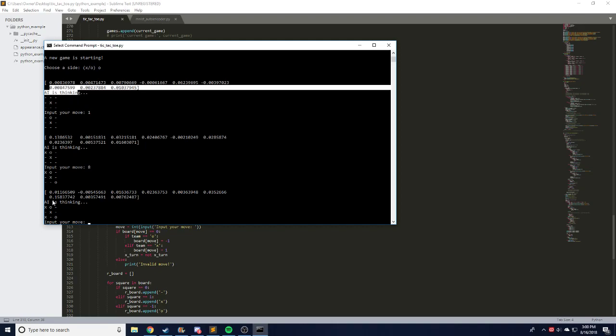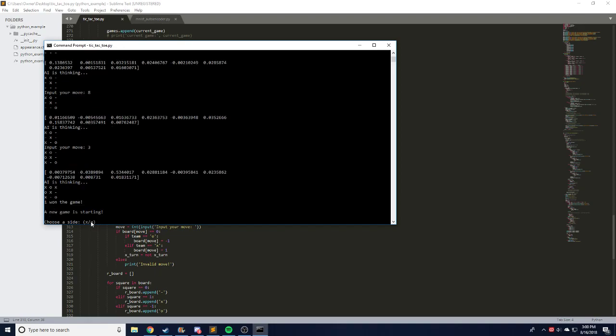What you can see is that this value here is low, right? This value corresponding to this square. It's low here as well, but not as low. And then suddenly, it's the ideal value by far, because the X player sees that there is a chance at winning. Now, if I block one square, for instance, this 3, it goes for the diagonal win with a value of 0.53 for the Q value. So I would say that in terms of confidence interval, after like 20 minutes of training, this is phenomenal.